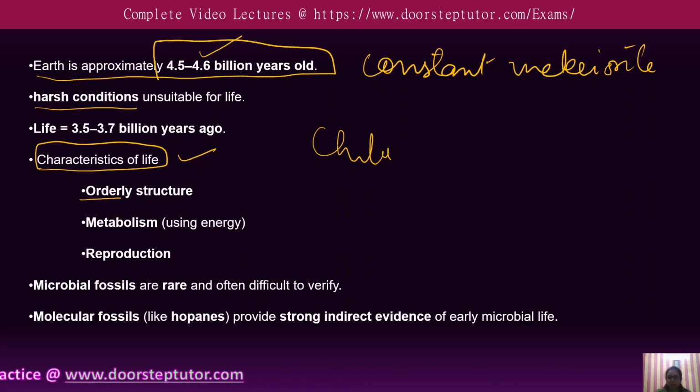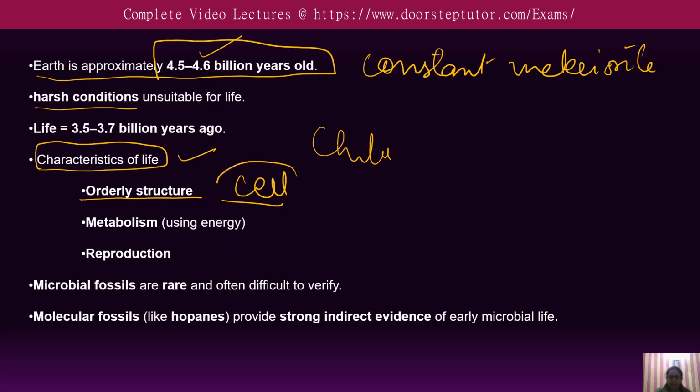Obviously the first one is orderly structure. Orderly structure means living things are organized, for example, the cell. Living organisms usually have cells. Each cell is organized to perform an important function, meaning for performing each function, there is one particular cell.